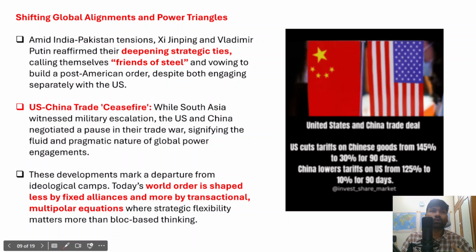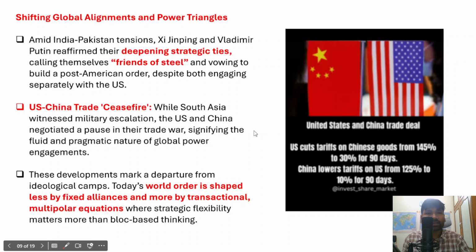Now we'll understand how the shifting global alignments and power triangles have been shaping the multipolar world order, making it much more complex. When India and Pakistan were fighting each other during this period, Xi Jinping and Vladimir Putin reaffirmed their commitment and their deepening strategic ties. Already they had become much closer because of the Russia-Ukraine war and Western sanctions on Russia. In this context, both Russia and China have come together.